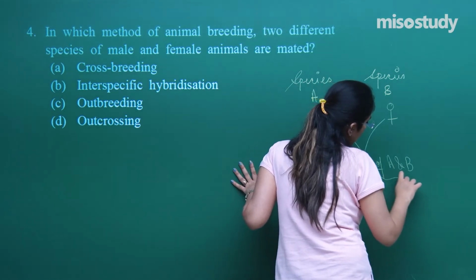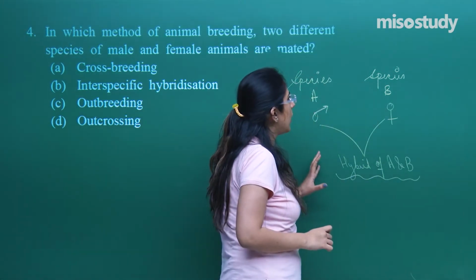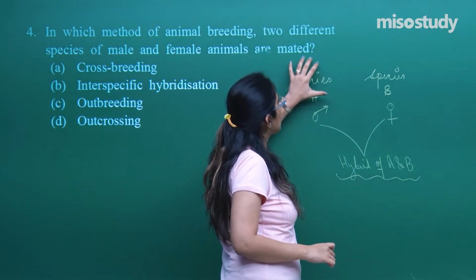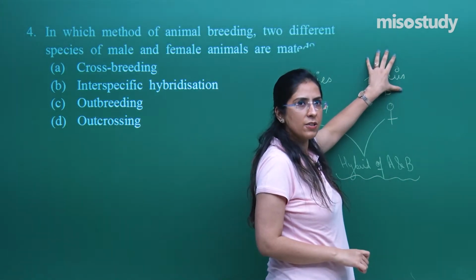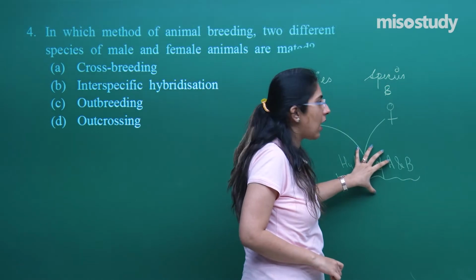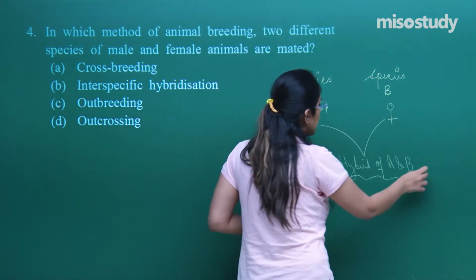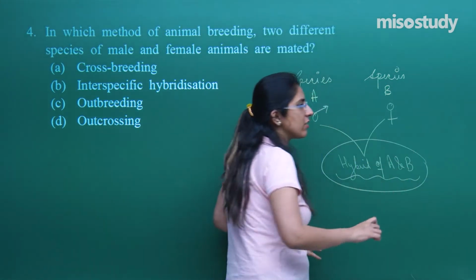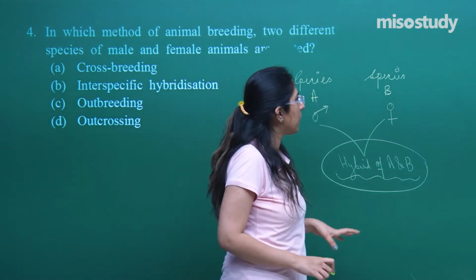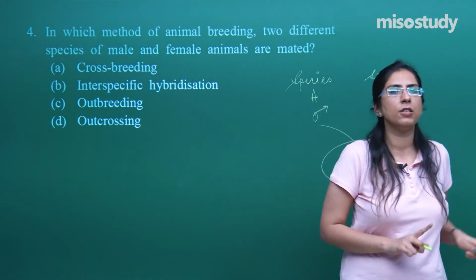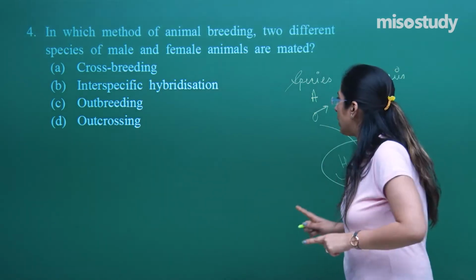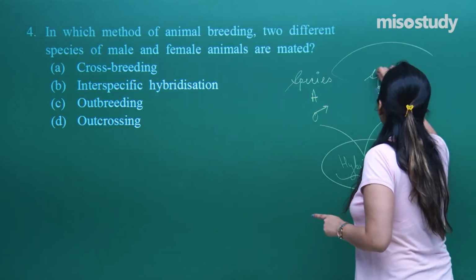Why do we go for this hybridization experiment? So that whatever good qualities and good genes are there in species A and in species B, they should come in that hybrid. So, this is the major reason why we go for a hybridization experiment. In this experiment, we are dealing with two different species, A and B. Now, what is the name that can be given to such hybridization?